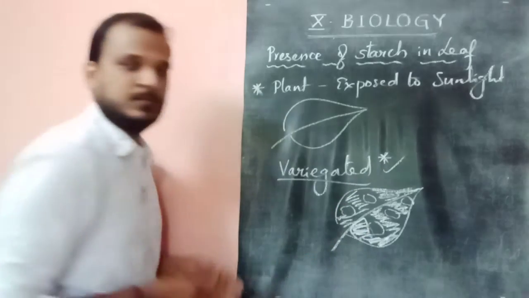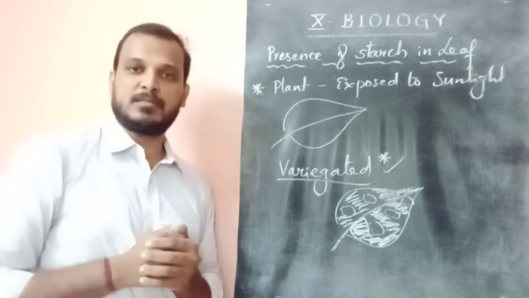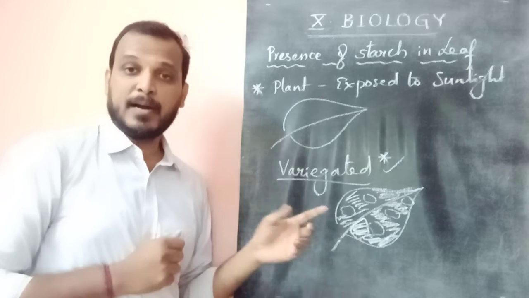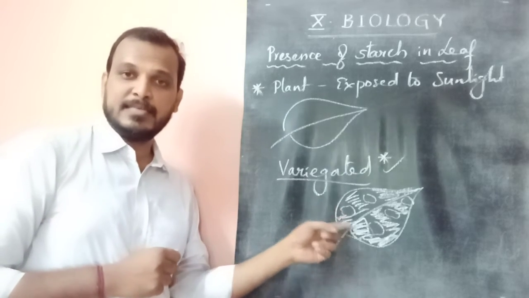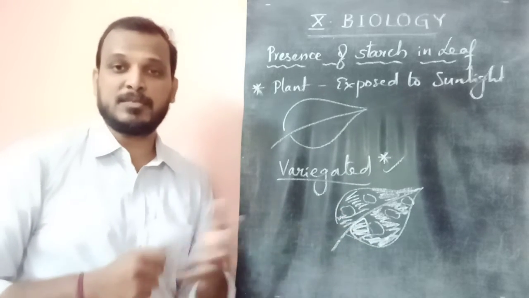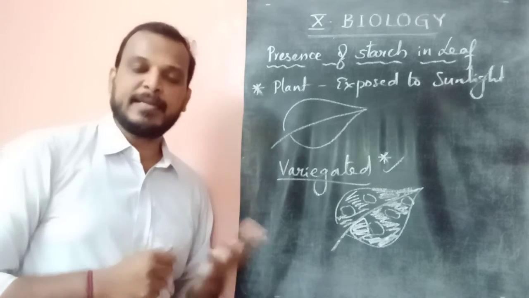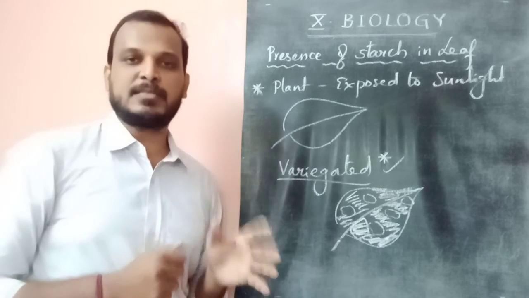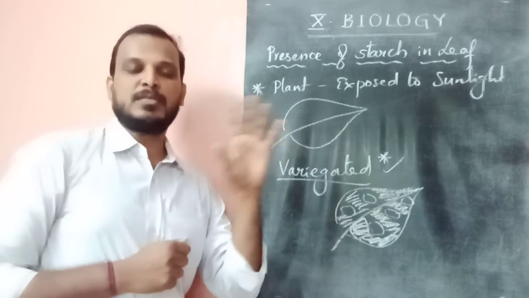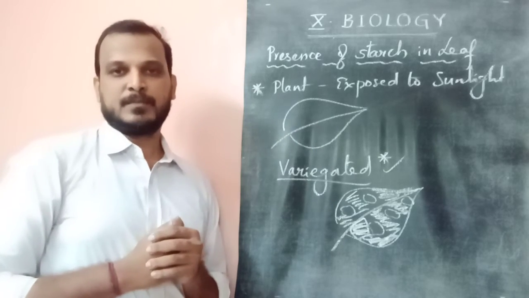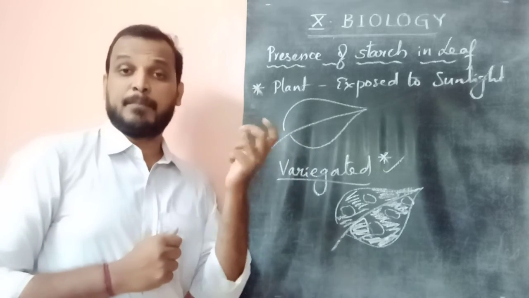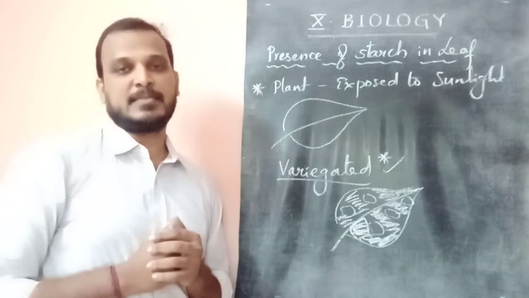The parts other than green, like the yellow patches, do not prove that starch is present in them. Anyway, in our standard we use a completely green leaf, taken from a plant exposed to bright sunlight.